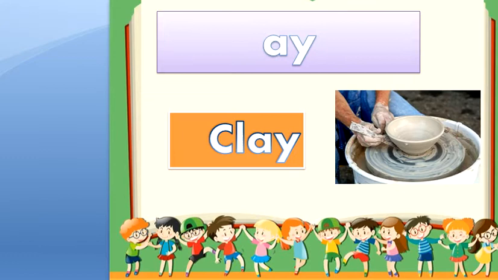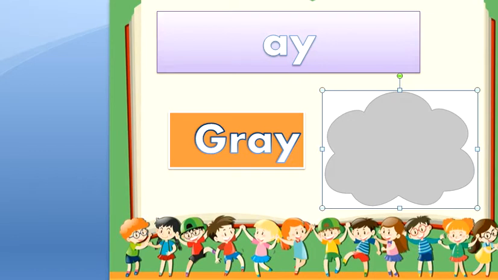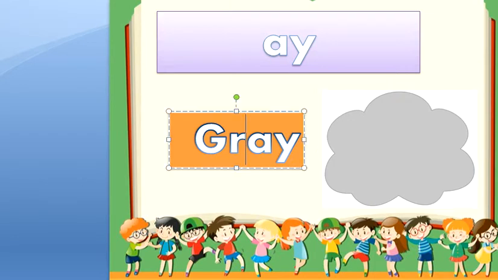For example, we have this one is clay. Clay. Okay? Look at this here. A and Y make the sound A. And we have this one. This color is gray. Gray. Look at this. Can you notice that? We pronounce them in one sound, which is A. A and Y make the sound A.